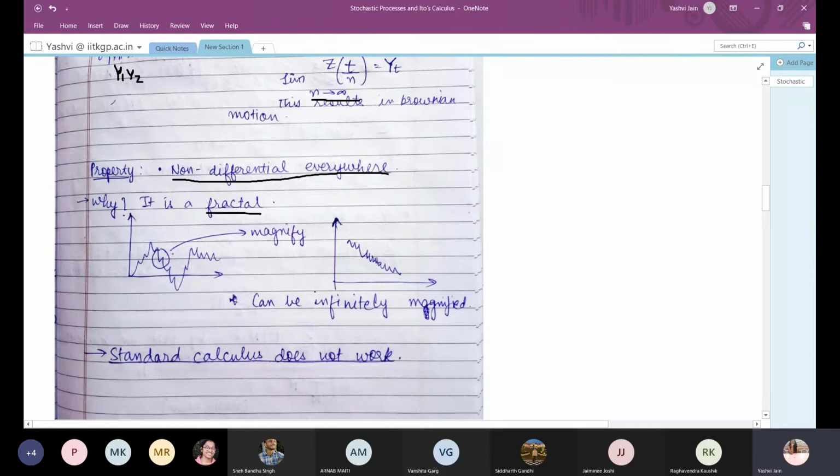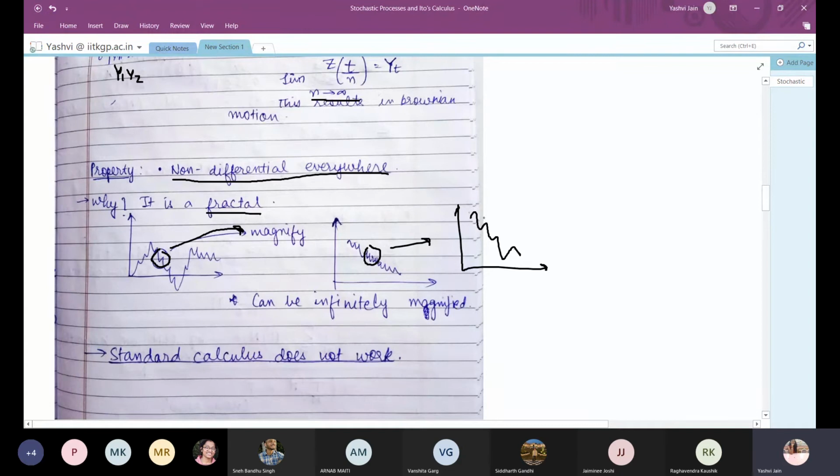Suppose I take a Brownian motion and I magnify this part, then it will again give me a Brownian motion. Now if I again take a part of the Brownian motion and magnify it, then it will again result in a Brownian motion.